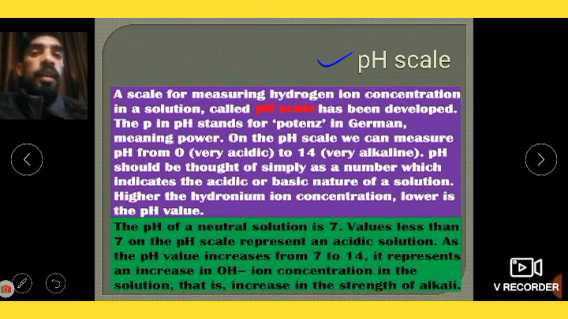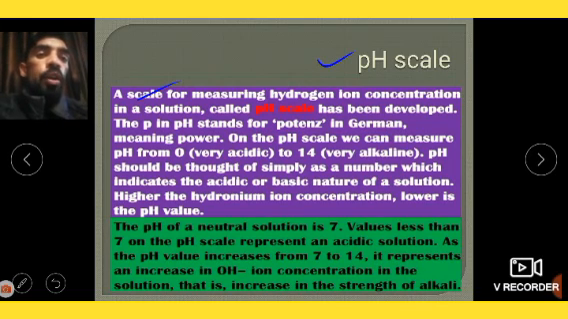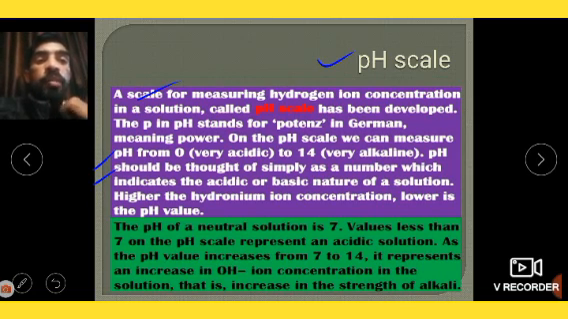Now what is the pH scale? It is represented with the help of a scale. A scale for measuring hydrogen ion concentration in a solution is called the pH scale. It was developed by Sørensen. The p in pH stands for potenz in German, which means power. On the pH scale, we can measure pH from 0 to 14. pH should be thought of simply as a number which indicates the acidic or basic nature of a solution. The higher the hydronium ion concentration, the lower the pH value. The pH of a neutral solution is 7. Less than 7 is acid, more than 7 is base.